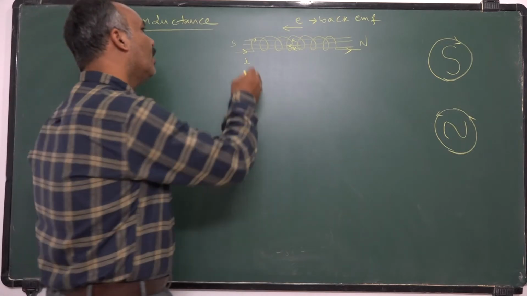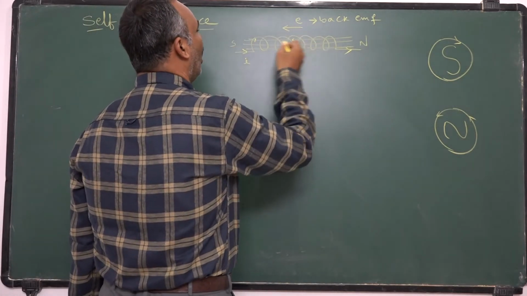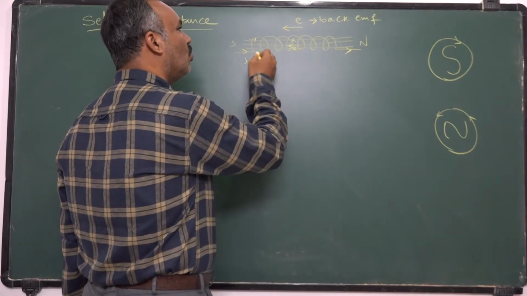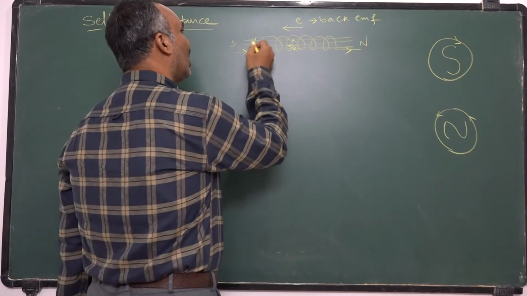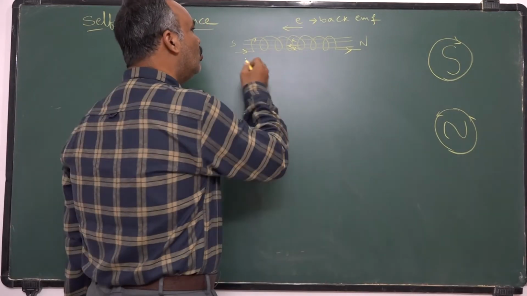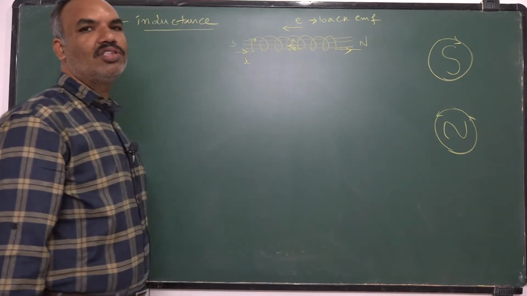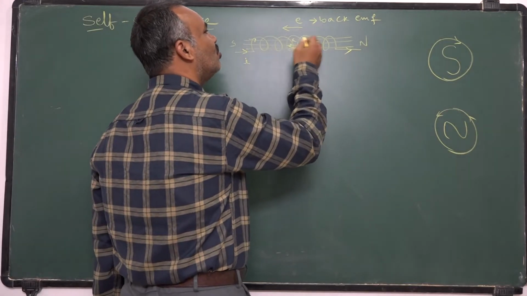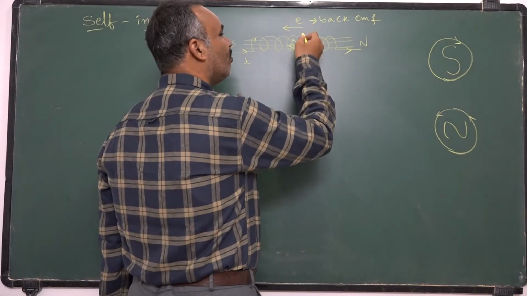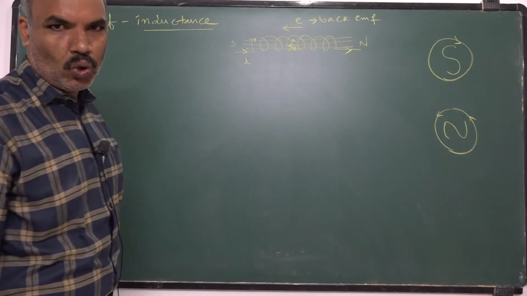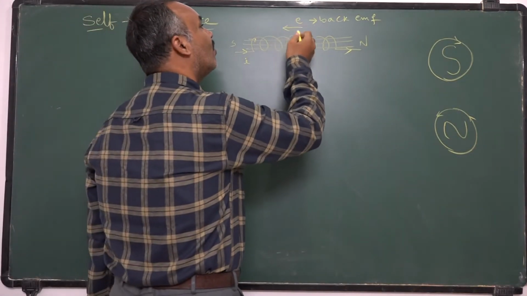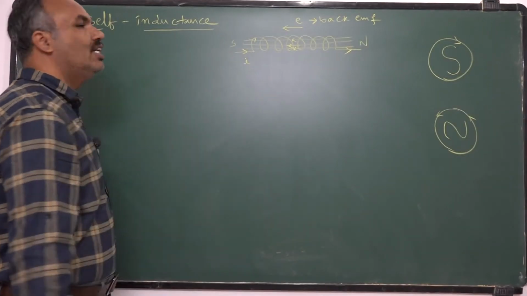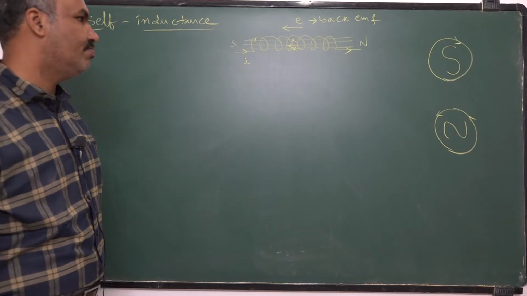Once again I am saying, here is a coil and we are allowing current to pass through the coil. The current takes some time to grow its value. So current is gradually increasing in the coil. During that time, the magnetic flux linked with the coil also increases gradually. As the flux linked with the coil is going to change, it develops an EMF in a direction opposite to the growth of current. Such a property of developing back EMF by a coil is called its self-induction.